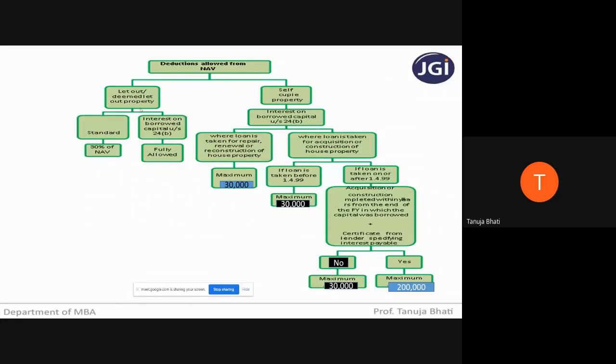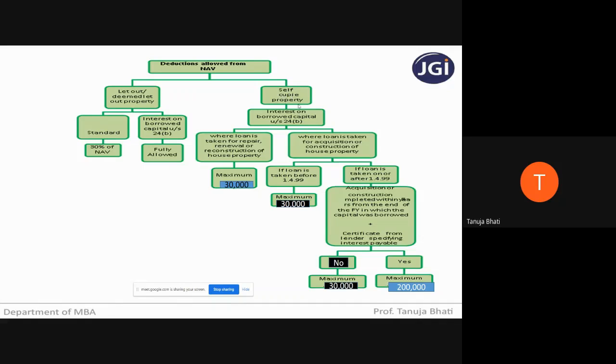Now, if it is a let out property, you get a standard deduction of 30% of NAV, which is standard, and interest on borrowed capital is fully allowed. If it is a let out property or deemed to be let out property, for the interest on borrowed capital there is no ceiling limit. Whatever interest you're paying will be allowed as a deduction.